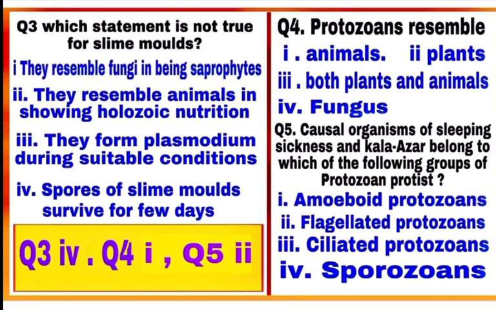Question number 4. Protozoans resemble. Protozoans are the protistans who resemble animals in having heterotrophic nutrition. So, correct answer is 1, mark 1 as a correct answer. Question number 5. Causal organisms of sleeping sickness and kala-azar belong to which of the following groups of protozoan protist? Trypanosoma causes sleeping sickness and Leishmania causes kala-azar, and both these belong to flagellated protozoans of kingdom Protista. So, correct answer is option 2, mark 2.